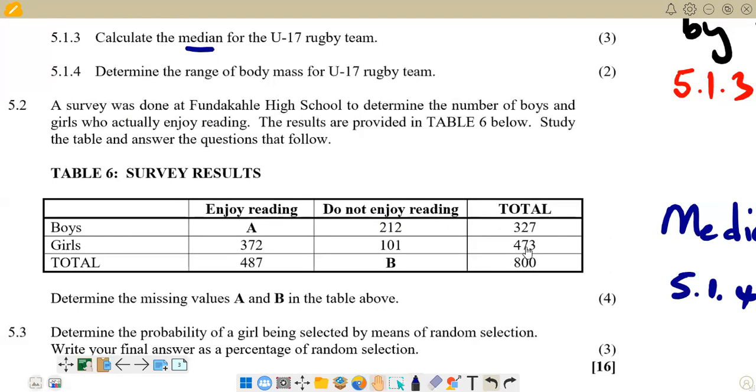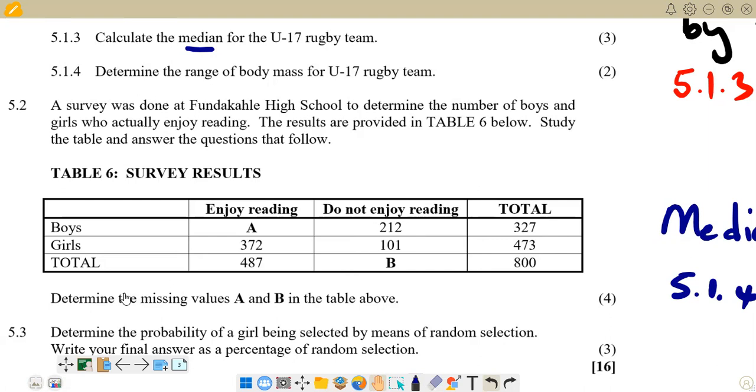So basically what we are having there is for this column for total, we are saying, for example, 327, we say A plus 212, we get 327. Then we say 372 plus 101, we get 473 as the total. And the same applies to the total that we have as a row here at the bottom of the table. To get this figure, for example, 487, we say A plus 372, it is equal to 487. 412 plus 101, it is equal to B. 327 plus 473 is equal to 800. So that's what we have.